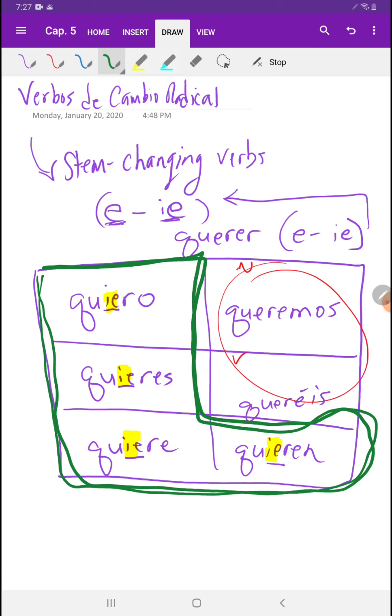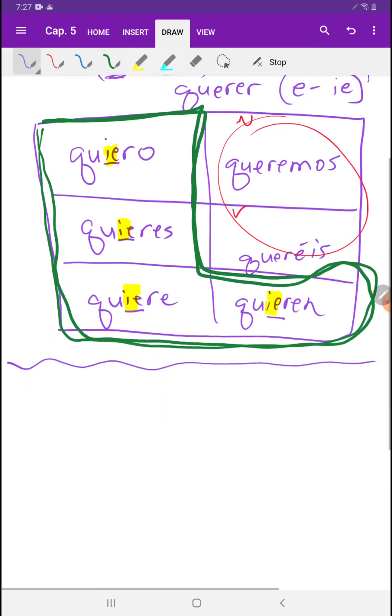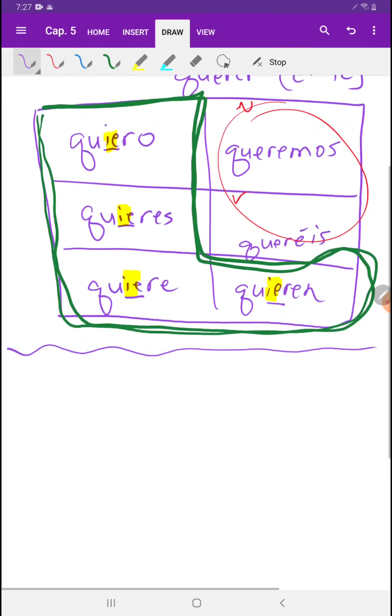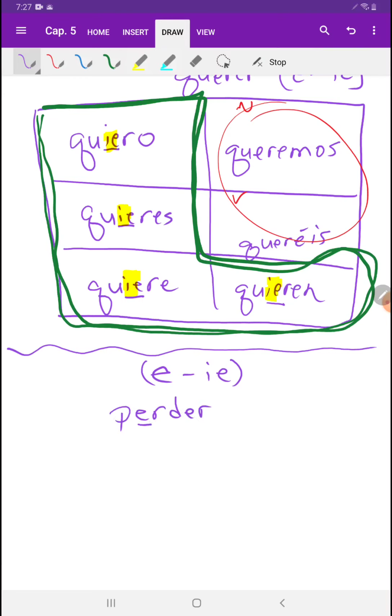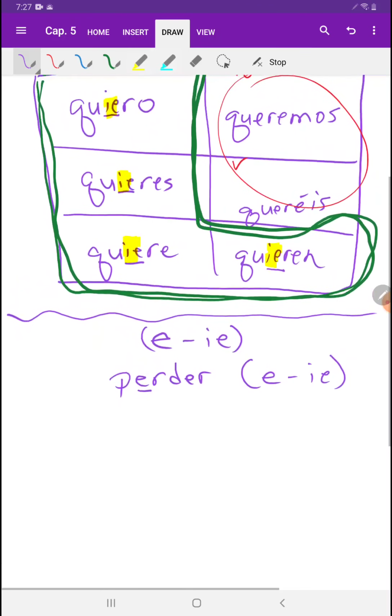If we look at another verb, make a line here. Another verb that follows the E to the IE, okay, another boot verb, is the verb perder. The E is going to change to IE in which forms?